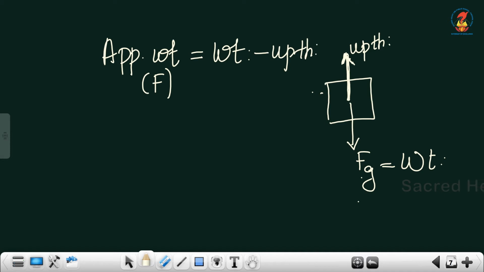Since both the forces are in opposite directions, to find the total force or net force, we need to subtract. So the apparent force or net force, which is equal to the net weight, will be the difference between our weight and upthrust, so our true weight minus upthrust.